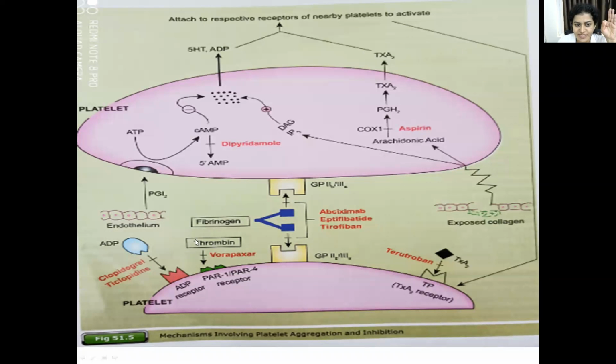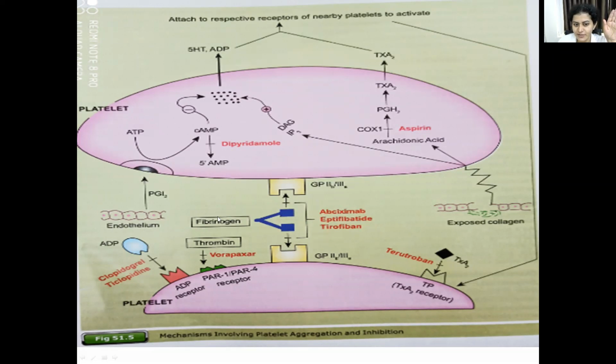The third group is ADP receptor antagonists, that is clopidogrel and ticlopidine. They prevent ADP from coming and binding to these ADP receptors which are present on the platelets. In that way, it prevents platelet aggregation. The fourth group of drugs is glycoprotein 2B and 3A receptor antagonists, that is abciximab, eptifibatide, tirofiban.